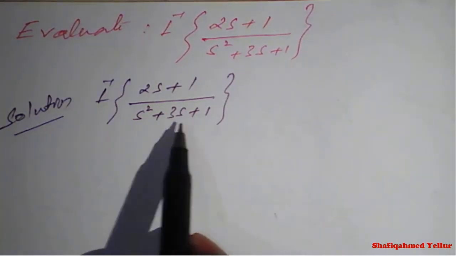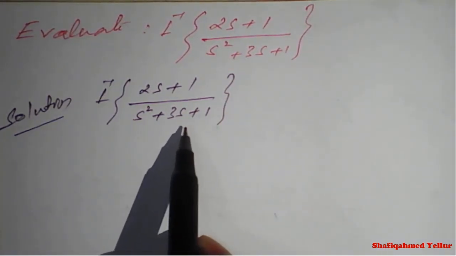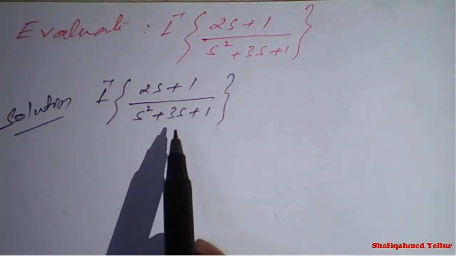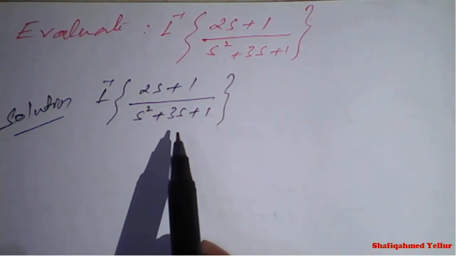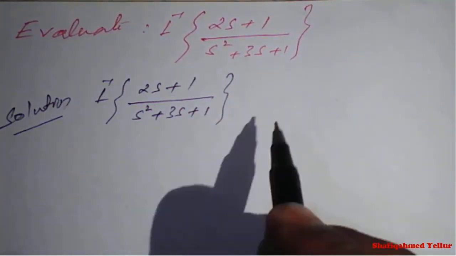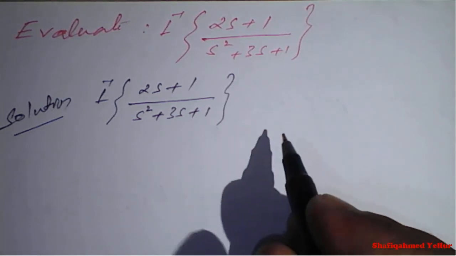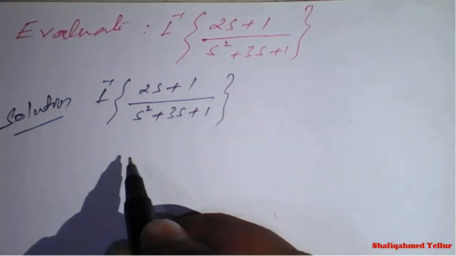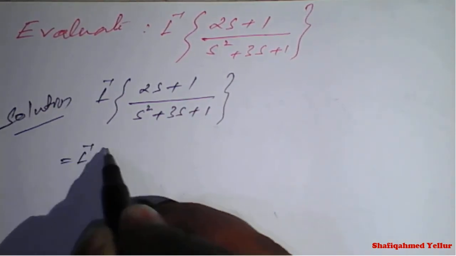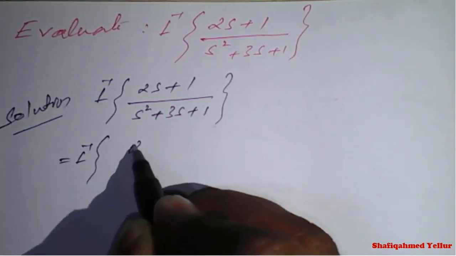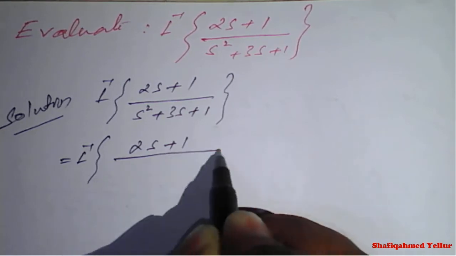Here first we'll make the denominator a complete square, then we will proceed. First we'll go for the denominator simplification, and Laplace inverse of 2s plus 1 stays as it is.